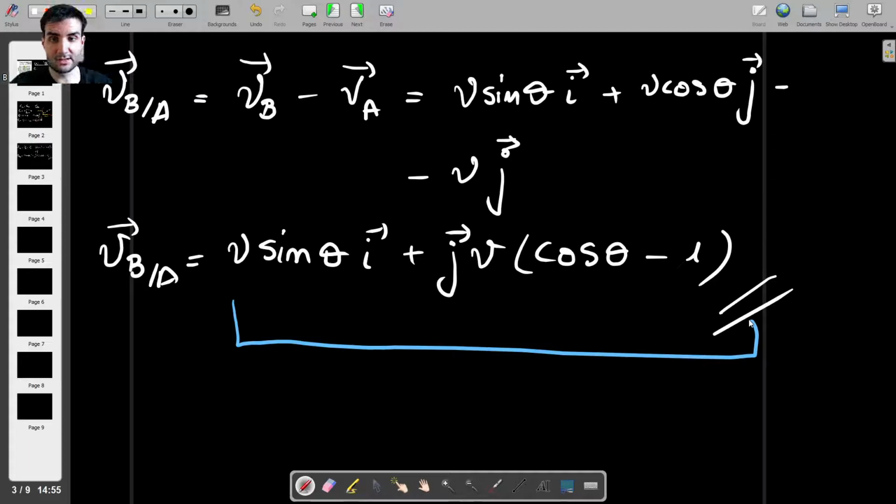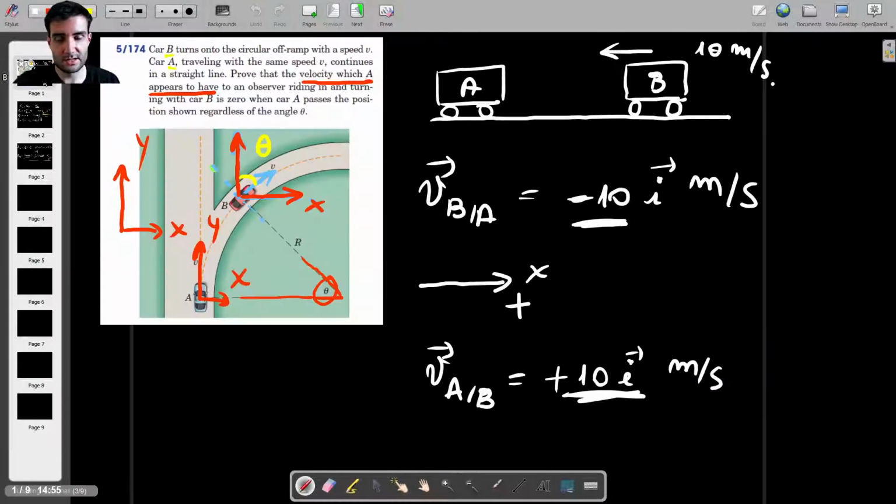And as you can see, this velocity 100% depends on the location of car B on that circle, because there is sine theta, there's cosine theta. So as long as there is something that has to do with the angle theta, the relative velocity depends on the position of B. But that's not what the question is asking us to do.